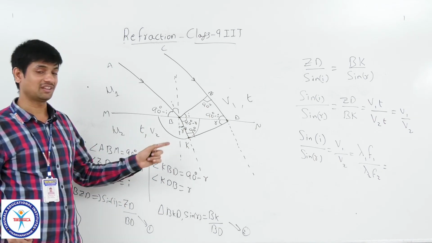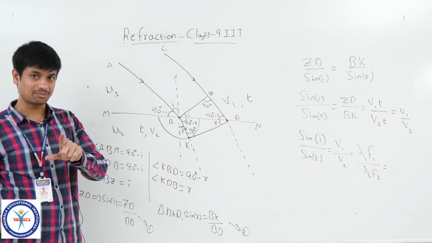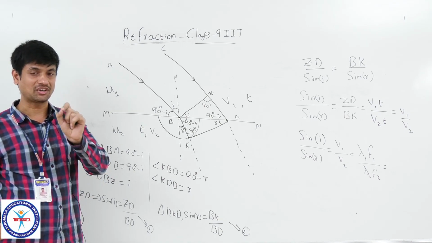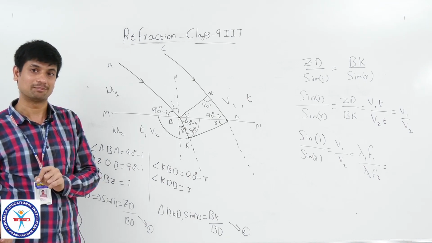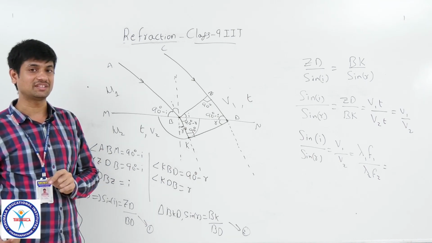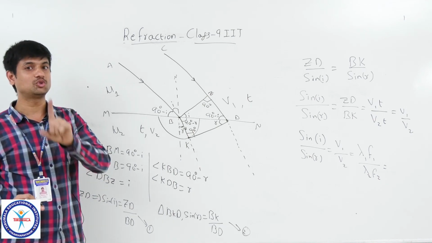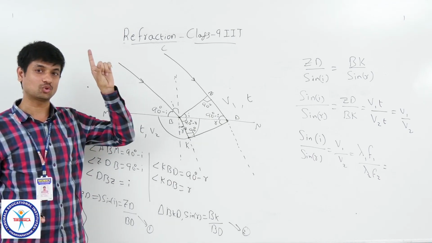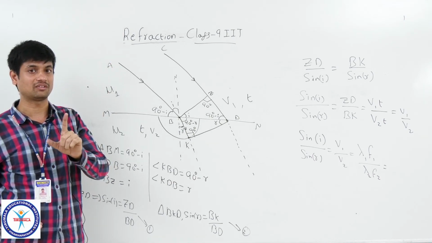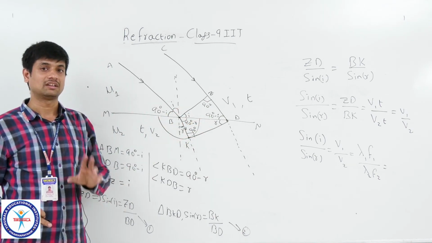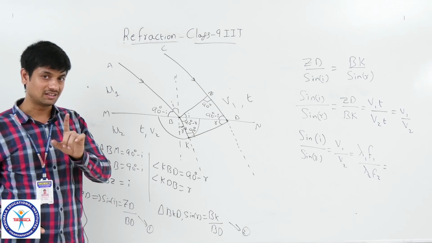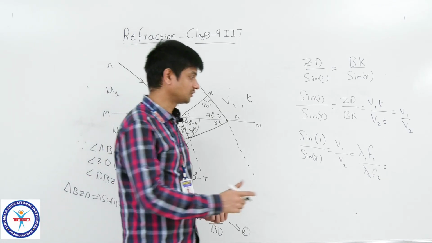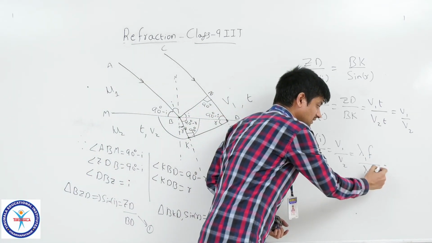The disturbance will have some number of instances in a particular time, which is nothing but the frequency, the number of vibrations in unit time. That frequency depends on how much disturbance you created by dropping the stone in the pond. In the same way, it depends on how much you created at the source of the light. When it reaches the material, the frequency of that light won't change. Only the wavelength will change. That's why frequencies are constant and can be cancelled.